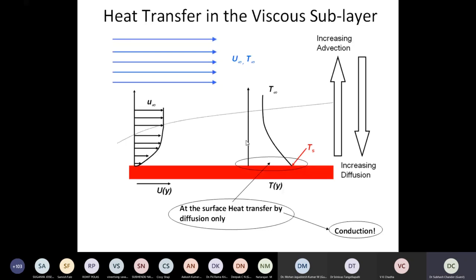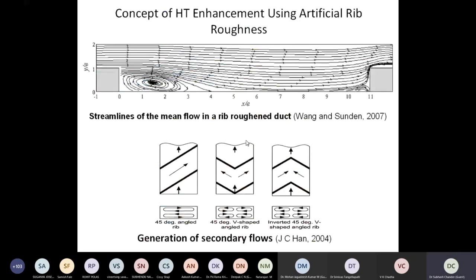So now, from the earlier discussion, we came to know that we have to trip that laminar sublayer for enhancement. For that, we put some roughness elements, and what those roughness elements are doing is deflecting the flow and again allowing the flow to strike the surface. We call it reattachment, right?